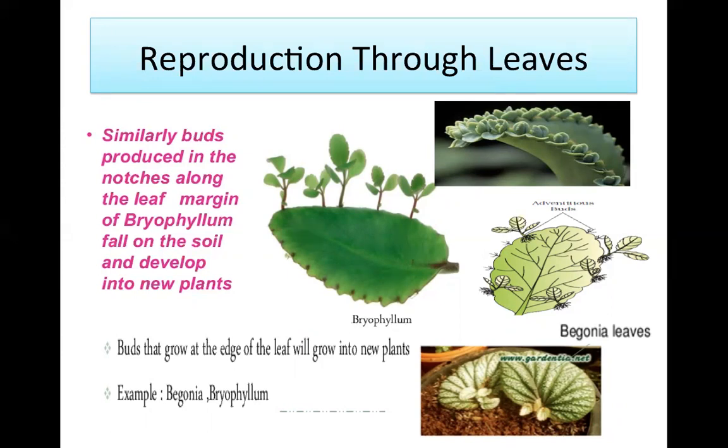And this is how plants are reproduced from leaf. Buds that grow at the edge of the leaf will grow into new plants. Example, begonia and Bryophyllum.